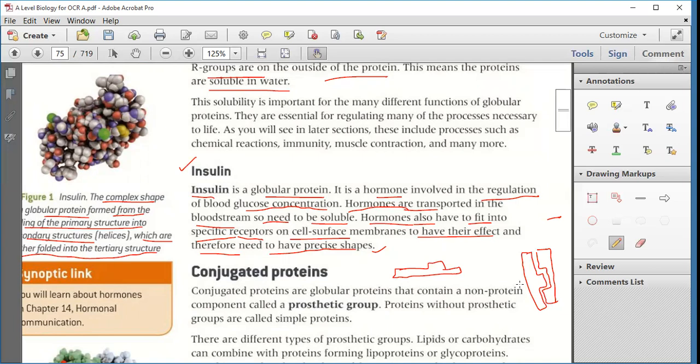Then only it will work. Then only you can open the lock. In the same way, these hormones also have to be specific in shape and size, so that they can attach to their receptor and work effectively. Clear? Got it? Any doubt now? No.